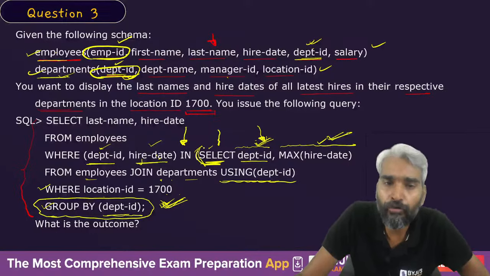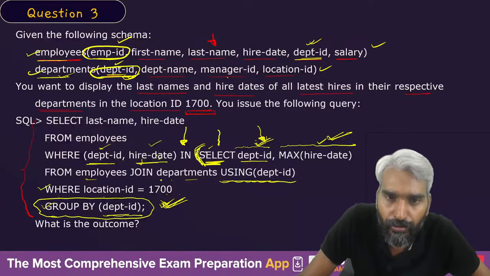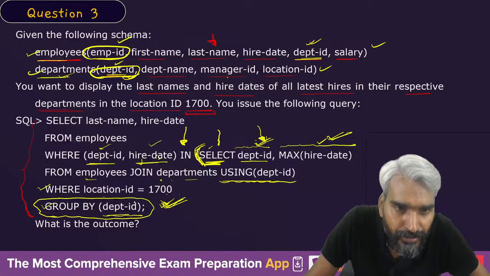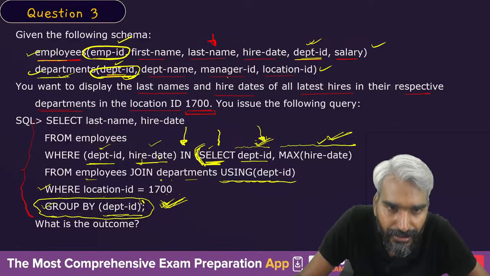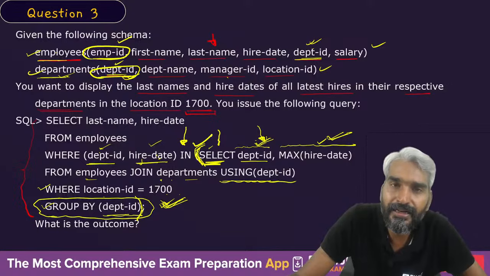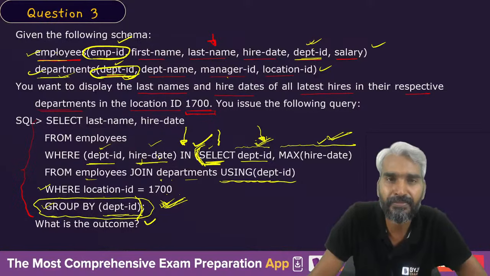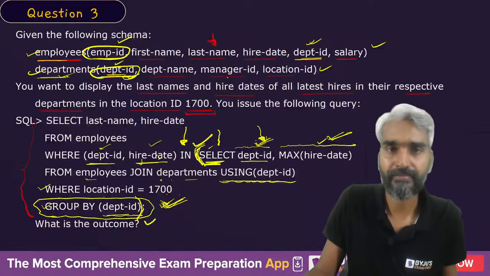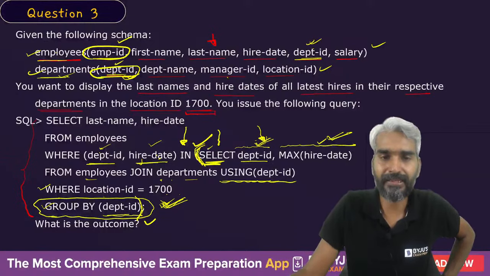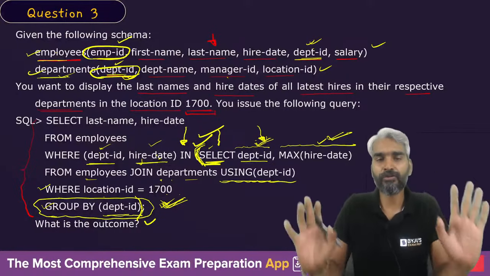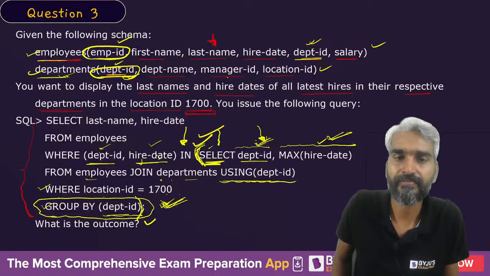So just tell me what will be produced by this inner query. Just look at the brackets. You just need one extra bracket here. I was actually trying to balance these brackets because this is an inner query. Here this select clause starts and here this select clause ends. So whatever is inside these braces is basically your inner query. What will be produced by this inner query? Can you please give me the answer?